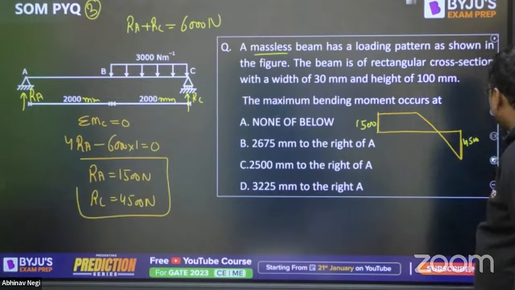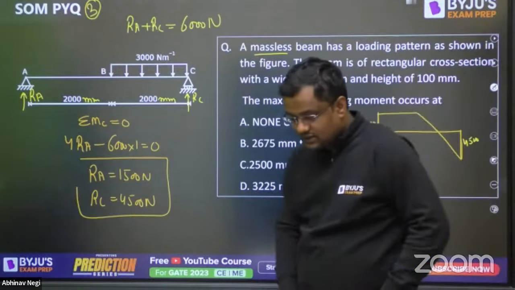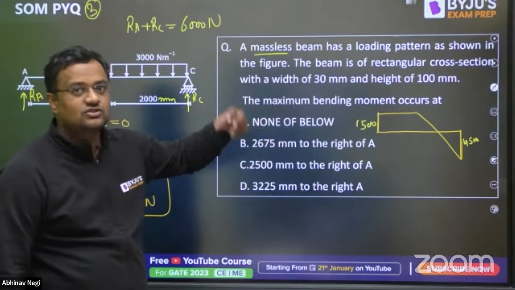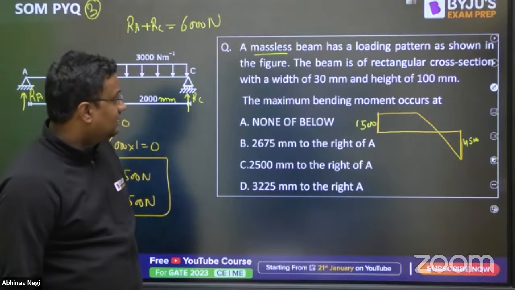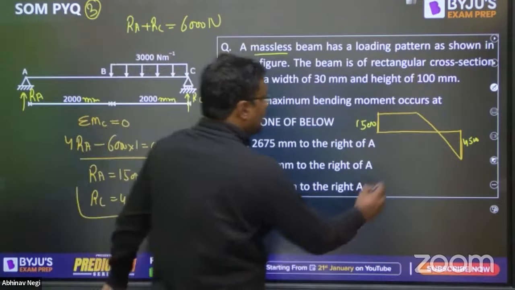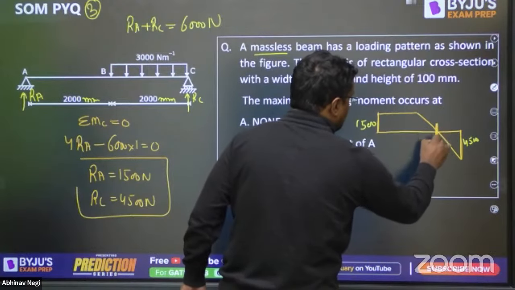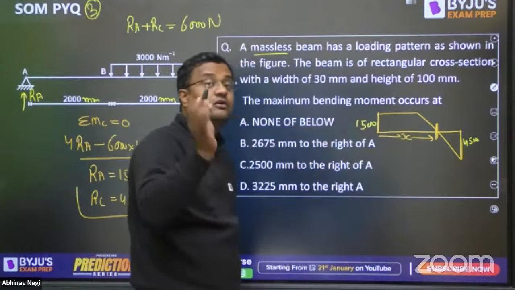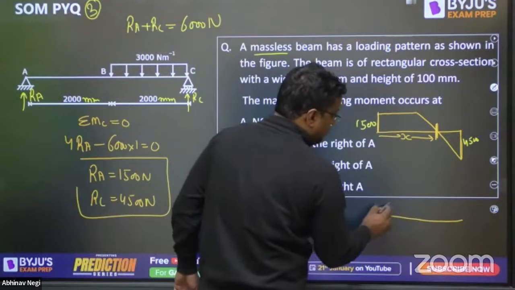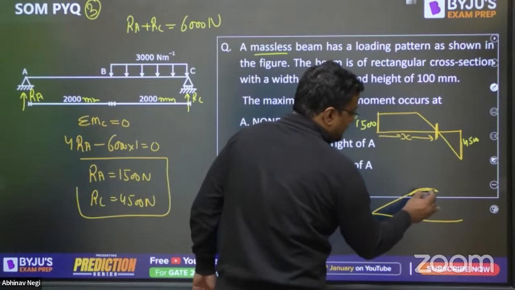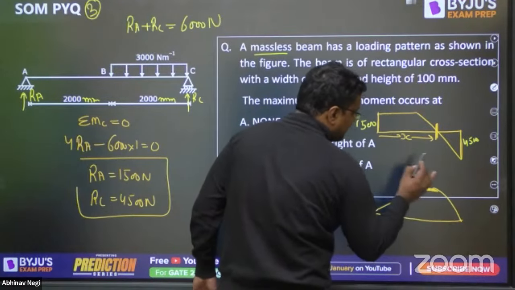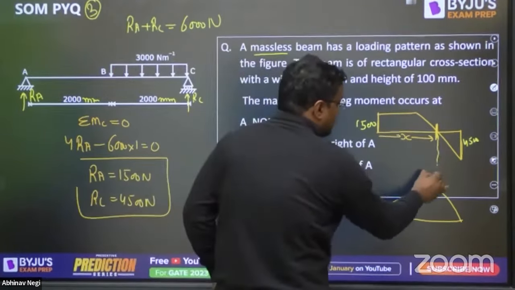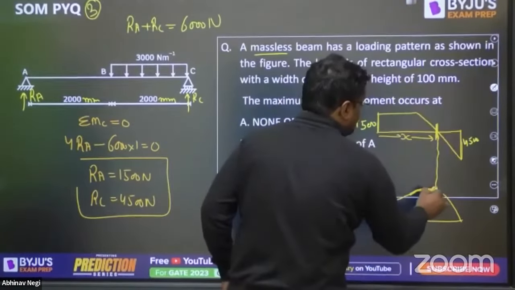Now those who don't know how I have made this SFD, you can search on YouTube the fastest method on the planet, AN method, and you can do this. Of course, that is not my method, I'm just using it. So 1500 and 4500, this will be the SFD. Now you can find by putting the shear force equation where shear force is 0, because when we draw the bending moment, this also from AN method I can draw very fast. From the bending moment you can find that the shape will be like this, and when shear force is 0, the bending moment is clearly not minimum here, it is maximum here.